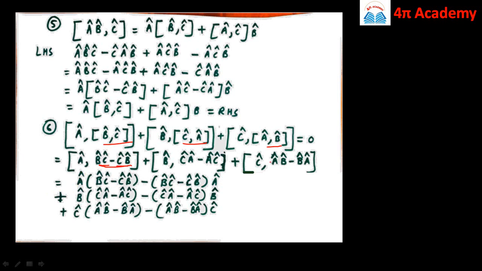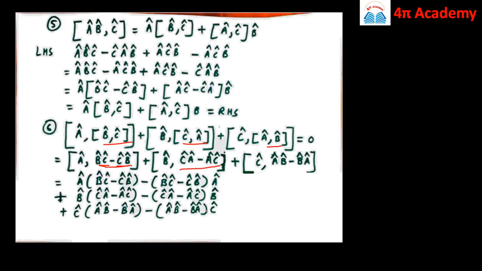Similarly we can simplify the others as b cap. Here we can consider this as a single entity by definition, so we get b cap then into c cap a cap minus a cap c cap minus c cap a cap minus a cap c cap into b cap, and so as the third, that is c cap into a cap b cap minus b cap a cap minus a cap b cap minus b cap a cap into c cap.